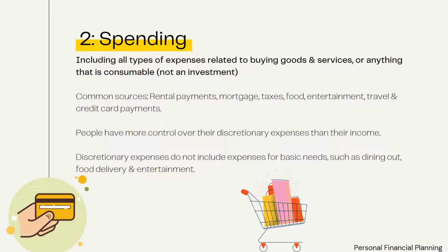Common sources of spending are your rental payments, mortgage, taxes, food, entertainment, travel, and credit card payments. These expenses reduce the amount of cash you have available for saving and investing. If expenses are greater than your income, you have a deficit.